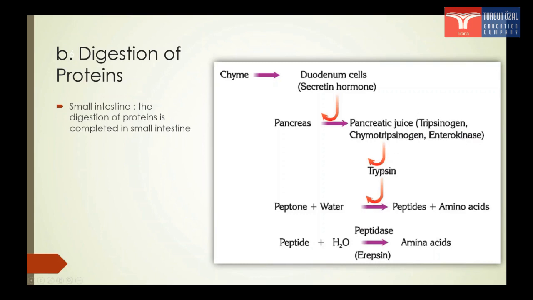Trypsinogen, as it enters into the duodenum, is converted to the active form, trypsin. Trypsin will hydrolyze the undigested proteins into peptides and amino acids. Amino acids will pass after that from the small intestine by absorption into the blood. And this is how digestion of proteins occurs.